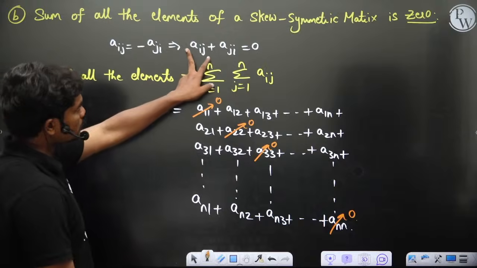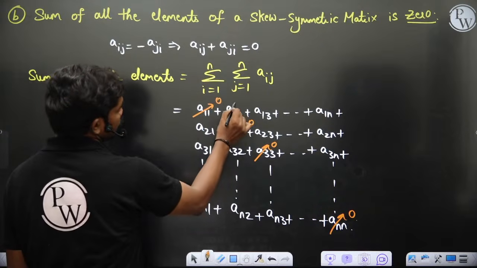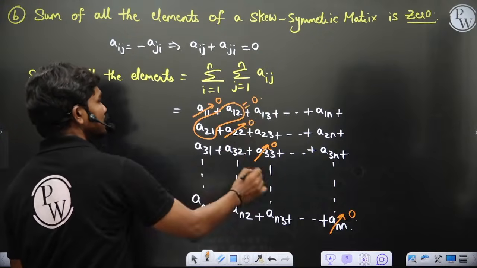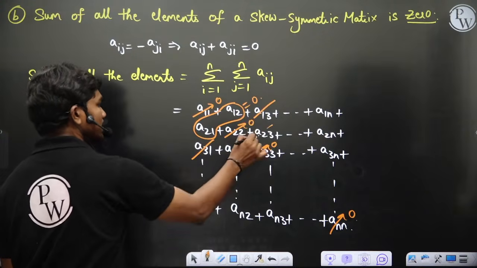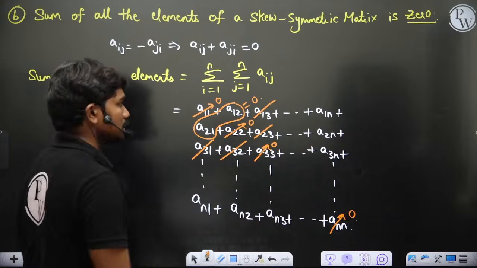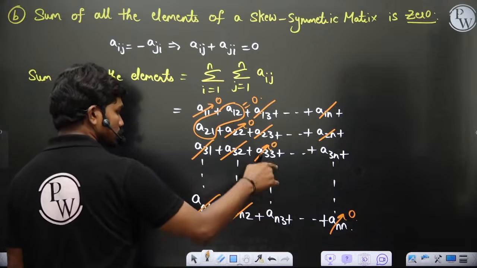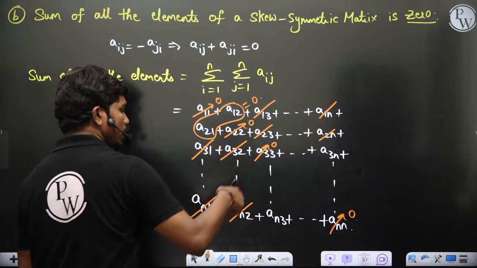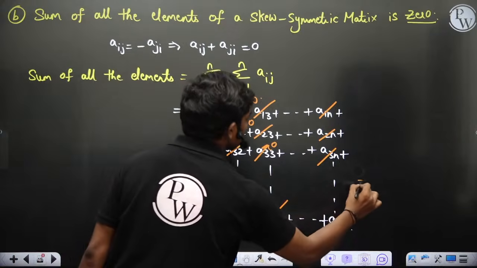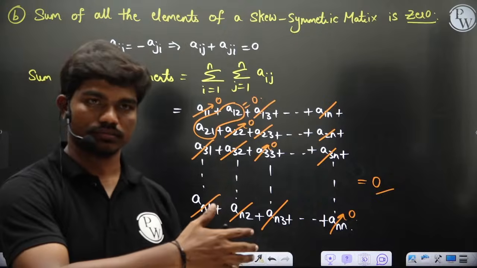Now since you know aij plus aji equal to 0, this tells you a12 plus a21 is equal to 0. Similarly, this element will cancel this, because a23 is equal to minus a32. When you add, these two elements get cancelled. Similarly, a1n and an1, a2n and an2, because an2 will be minus of this number. When you add a2n to this, you will get 0. Finally everything gets cancelled and you will get 0. This is what I have done in a slightly short way.